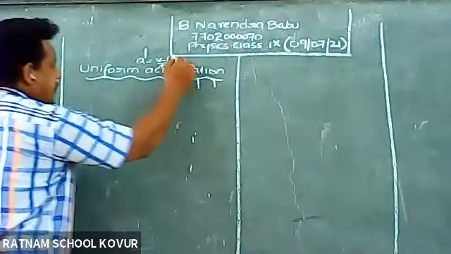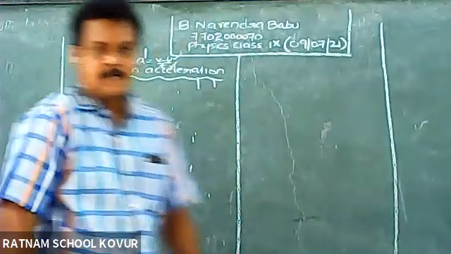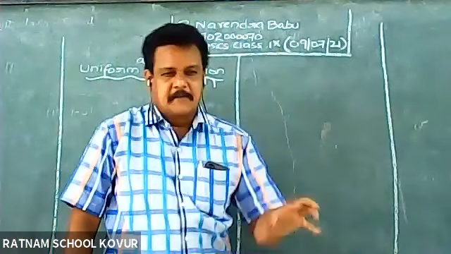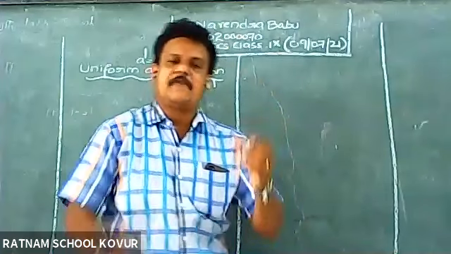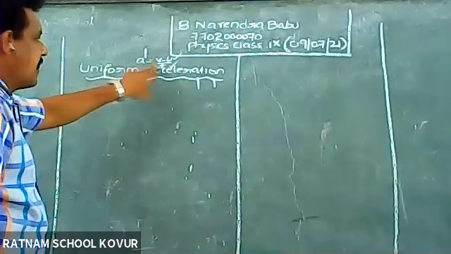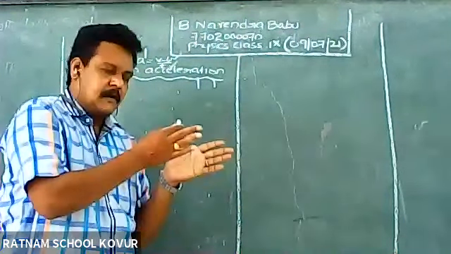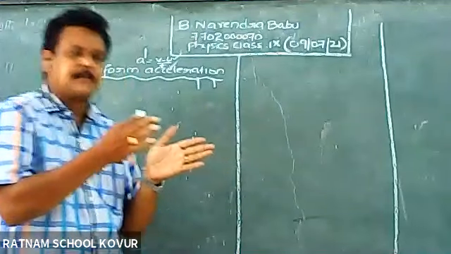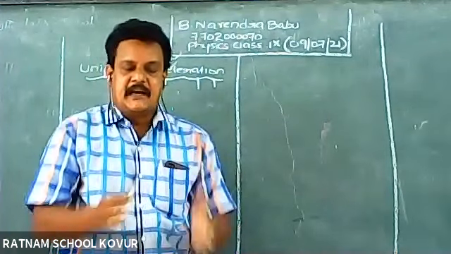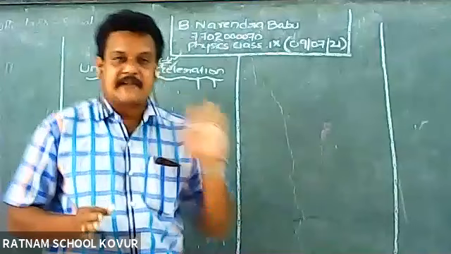Based on the formula only, we define uniform speed, uniform velocity, and uniform acceleration. The formula for acceleration is change in velocity by time. Uniform means constant.